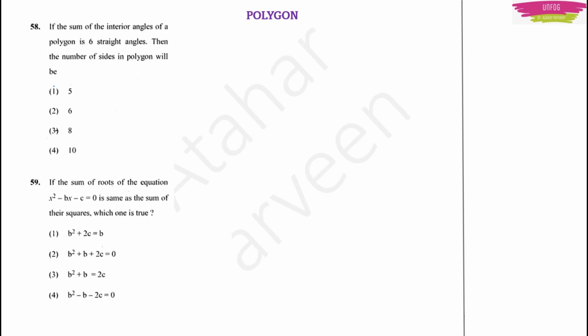Next question, number 58. If the sum of the interior angles of a polygon is 6 straight angles, then the number of sides in the polygon will be. To solve this question, there is a simple formula. Number of straight angles, or number of right angles, is equal to n minus 2. This n minus 2 is 6 here. So what will be the number of sides n? It will be 6 plus 2. So n will be equal to 8.